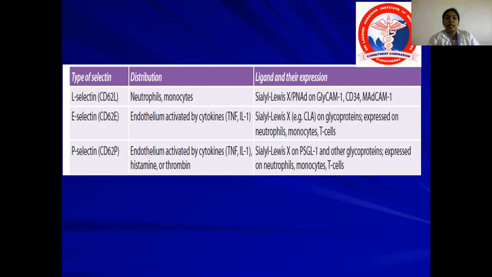So the corresponding ligand is Lewis X ligand, which is expressed on the surface of the leukocyte. The corresponding ligand for E-selectin and P-selectin is expressed on the surface of the endothelium. In a similar way, the ligand for L-selectin, which is expressed on the surface of the endothelium, is GlyCAM-1 and MadCAM-1. Glycam-1 and Madcam-1, you remember these two. That is it.